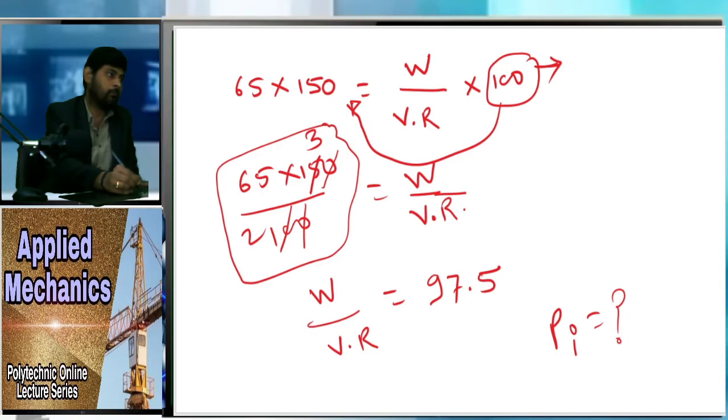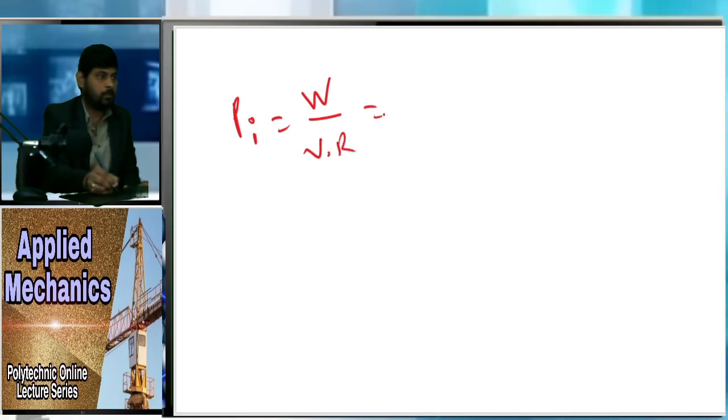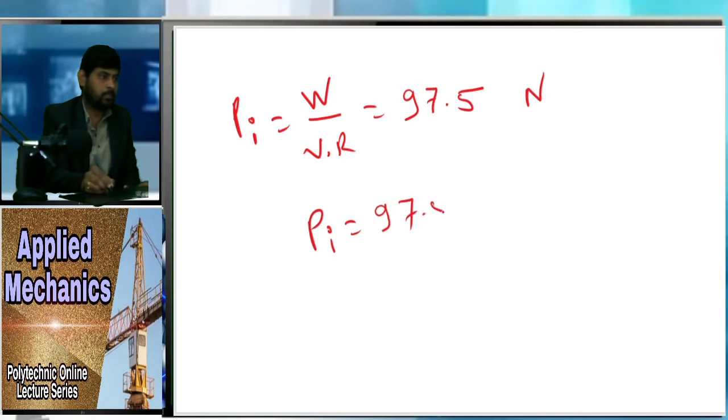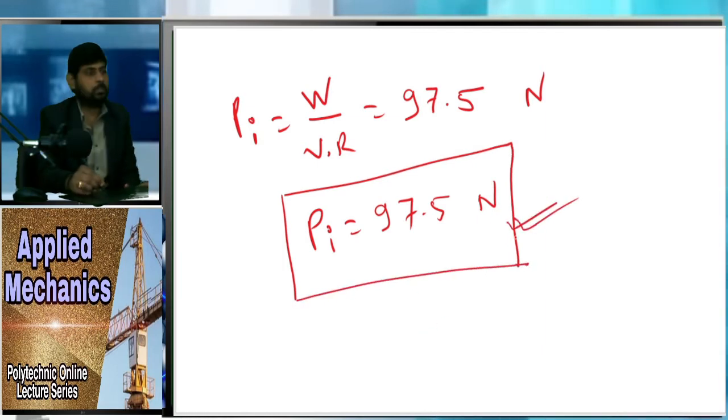So your ideal effort is nothing but how much? You can see here, ideal effort is nothing but W upon VR equal to 97.5 Newton. Okay, so PI is nothing but 97.5 Newton. So this is your ideal effort. This is your answer for this problem.